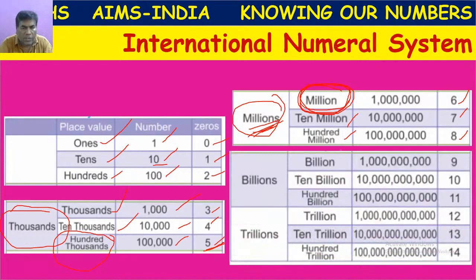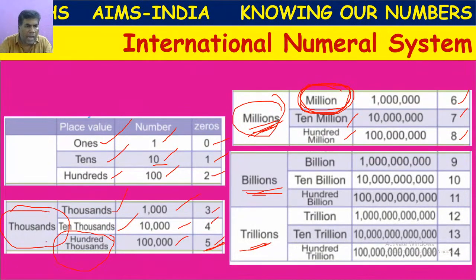After millions, they have billions and trillions. Because in the US, when we are talking about American currency, dollars, we say $1,000,000, $1,000,000,000, like that. It is an international numeral system followed by America.